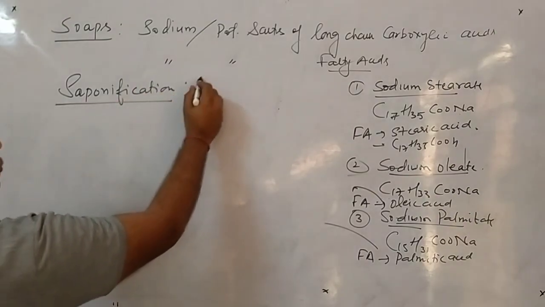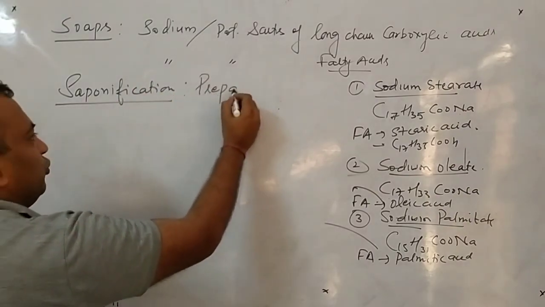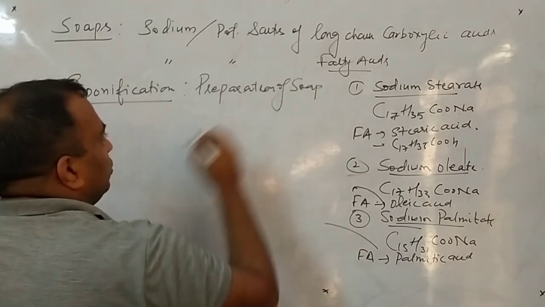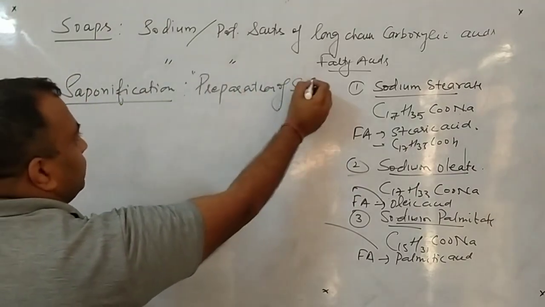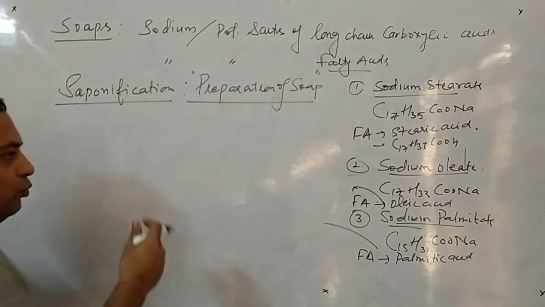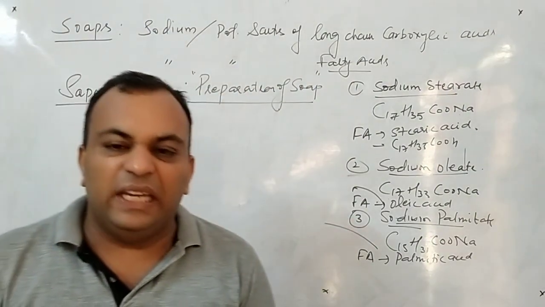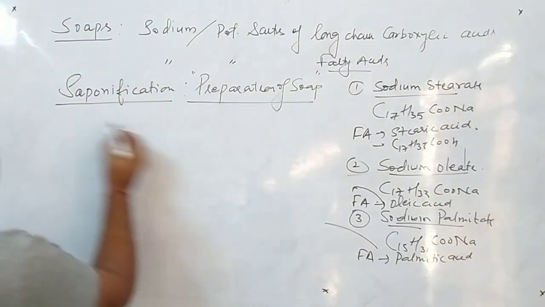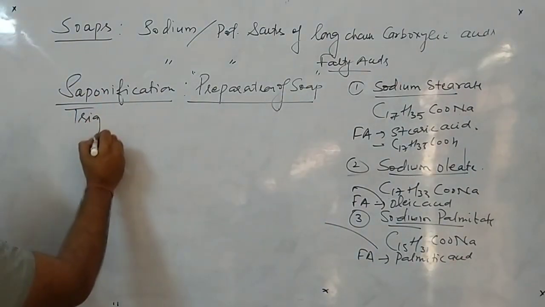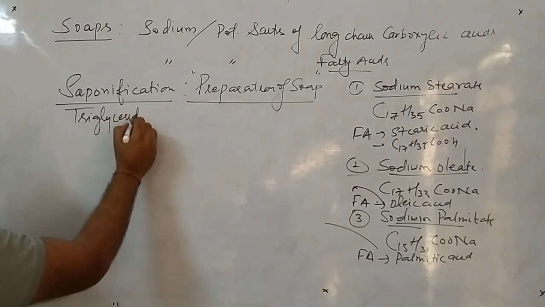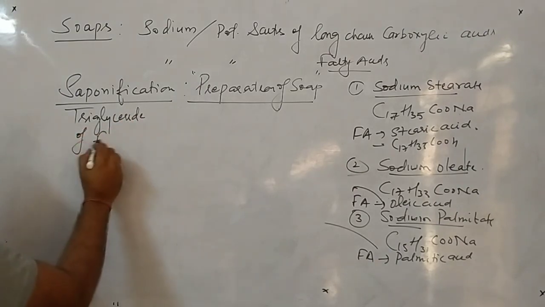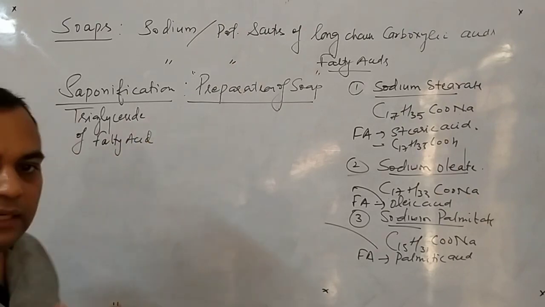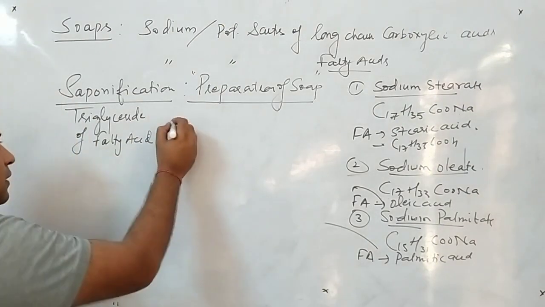Saponification is commonly said to be the preparation of soap. First we have to see what the process basically needs. For this I need a triglyceride of fatty acid.